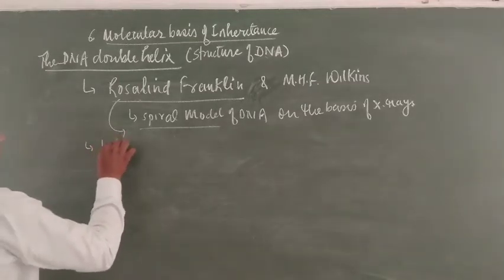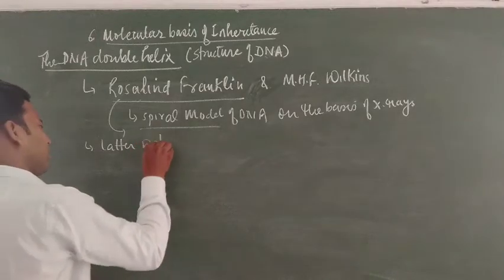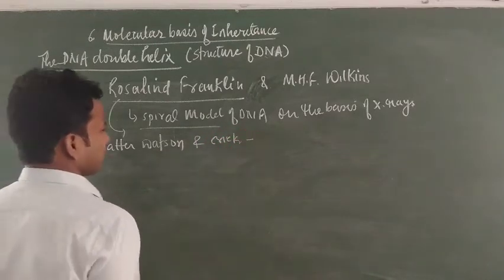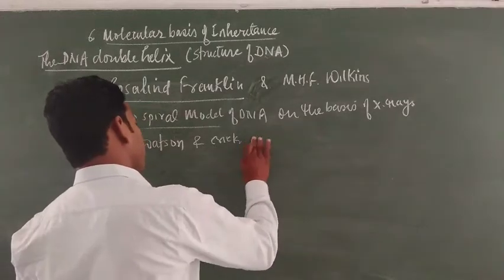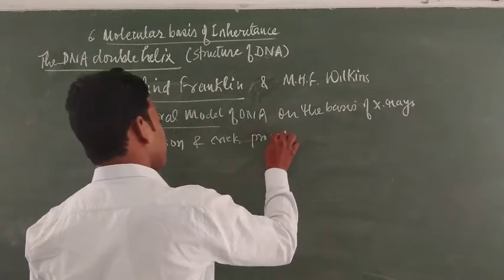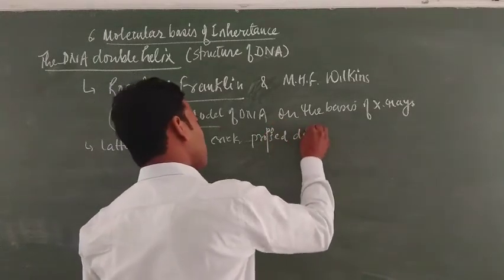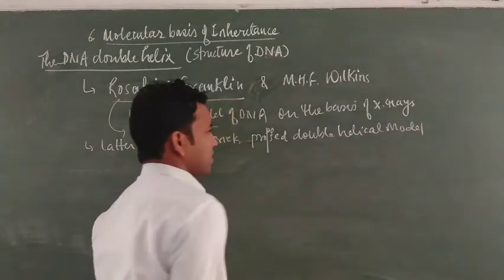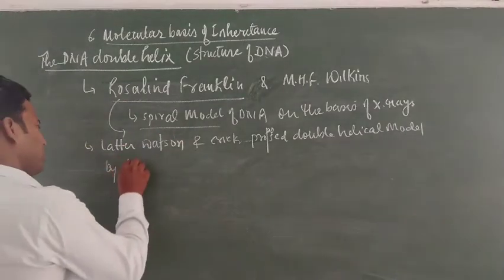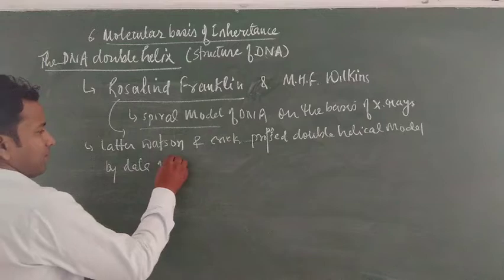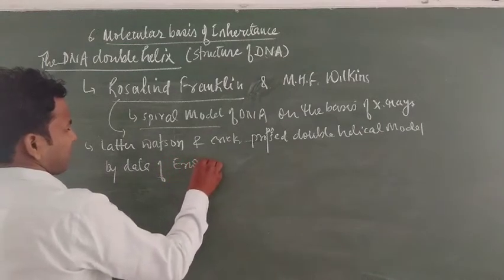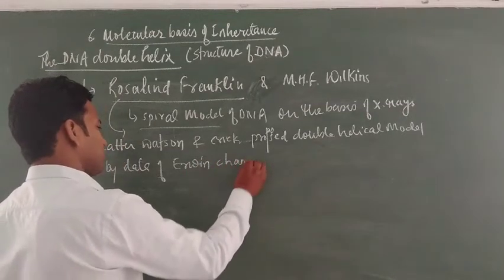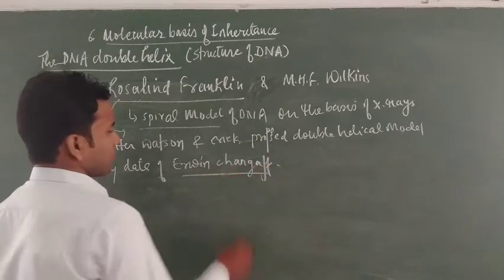Later on, two scientists, J.D. Watson and F.H. Crick, proposed the double helical model with the help of the raw data of Erwin Chargaff. Erwin Chargaff proposed the Chargaff rule.